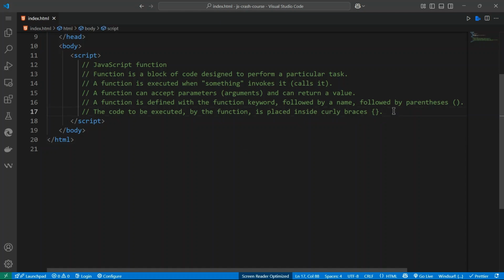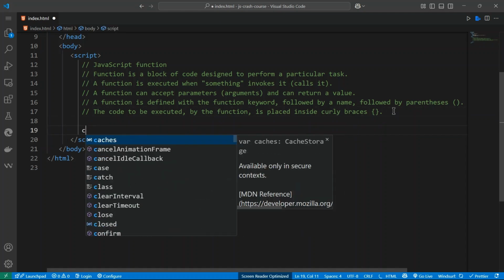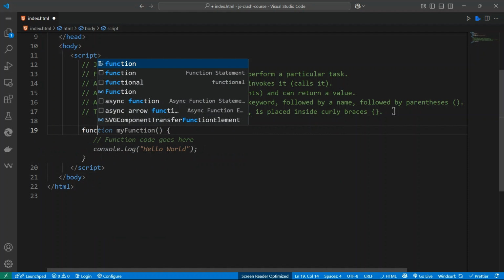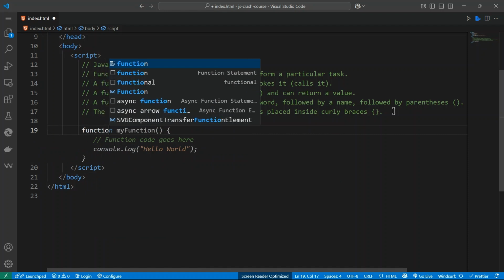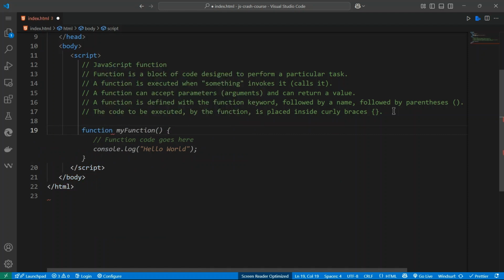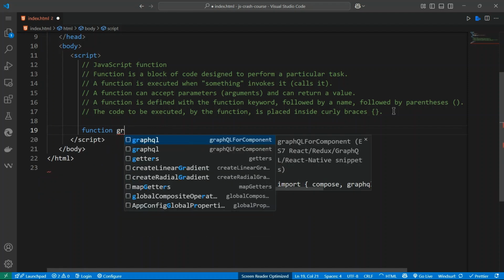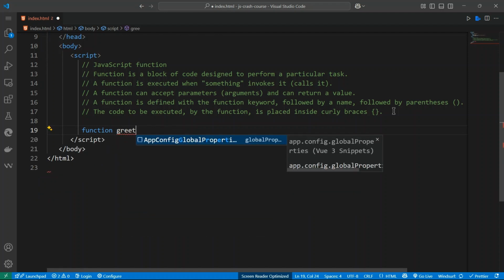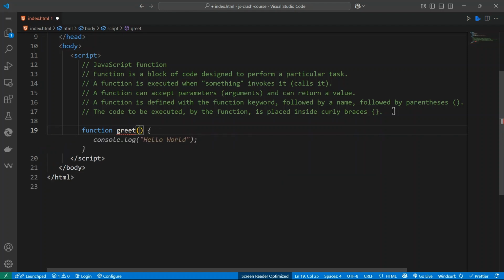Let's just take an example of a function. So we can create a function. There are many ways you can create a function, but we want to see a common way. Function, let's say greet.